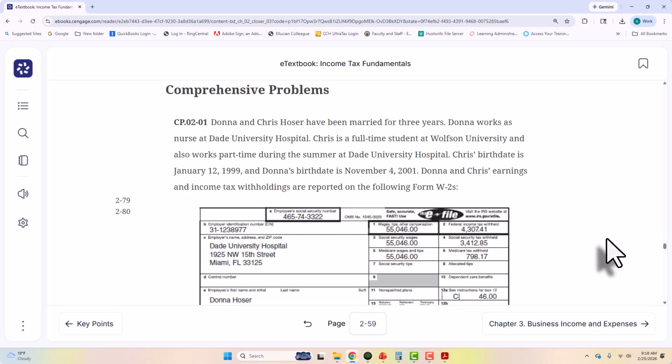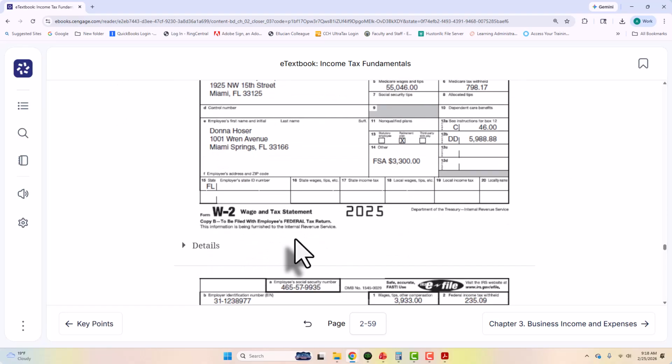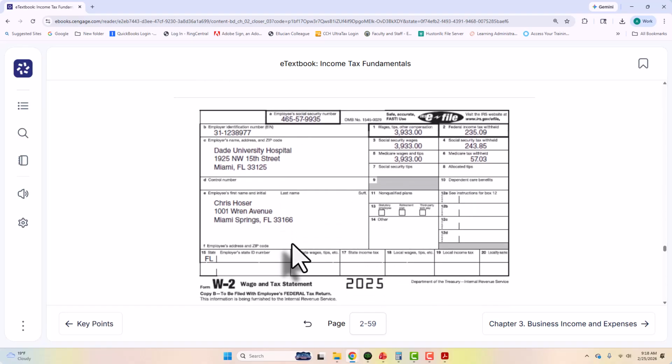So Donna and Chris Hoser have been married for 3 years. Donna works as a nurse at Dade University Hospital. Chris is a full-time student at Wolfson University, works part-time at Dade University Hospital. They give you Chris's date of birth, Donna's date of birth. They give you Donna's W-2. They give you Chris's W-2.